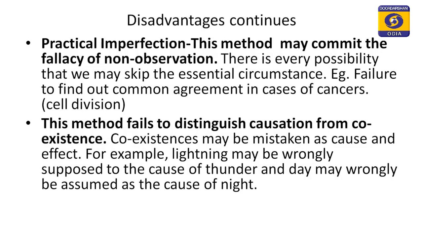Now, another disadvantage, that is practical imperfection. That was characteristic imperfection, and this is practical imperfection. This practical imperfection is that this method may commit the fallacy of non-observation. You might have read earlier the chapter observation, and observation has some fallacies, and all those fallacies of non-observation, that means where you are incapable to observe the instance, then it will be fallacious.